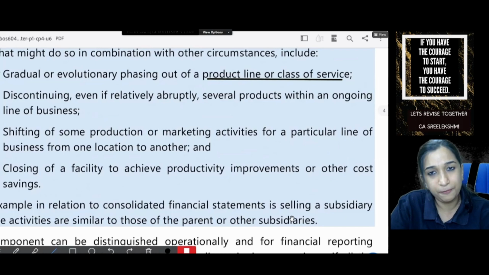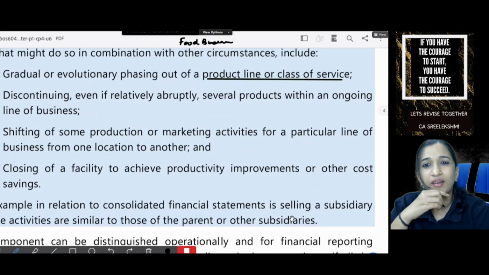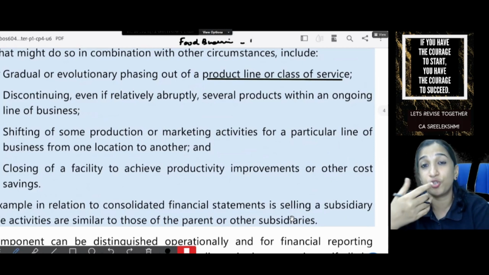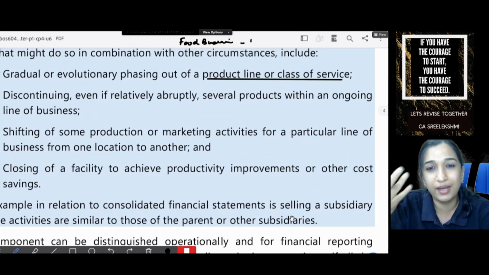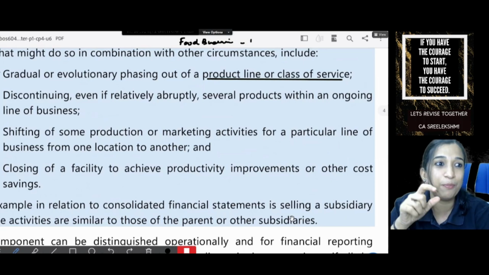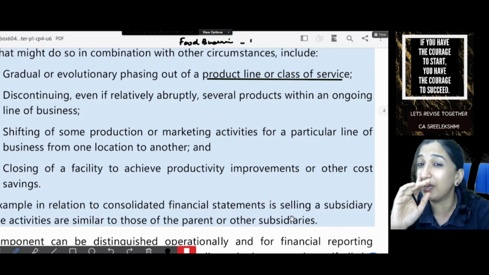What is a product line? Say there is a food business. In that food business, ready to eat, ready to cook, processed food, other items, other groceries, etc. So one, say for example, ready to cook, we are closing.